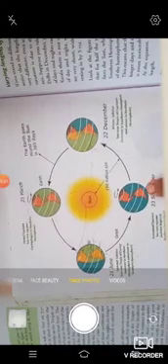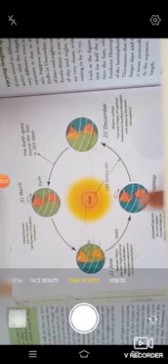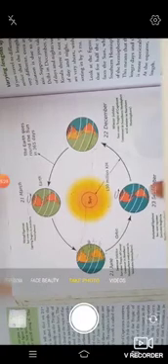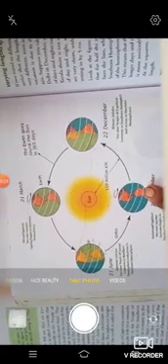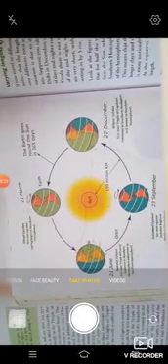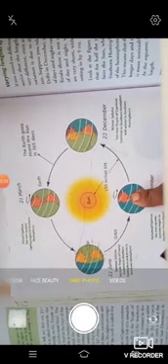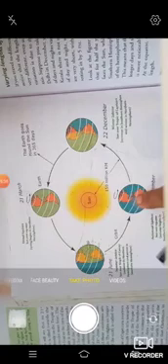That means on 21 March and 23 September you have equinox. That means the earth gets equal day and night. So this is called the equinox. 23rd September is the autumn season in the northern hemisphere and spring in the southern hemisphere. So this is the opposite of everything. When it is spring in the northern hemisphere, it is autumn in the southern hemisphere.